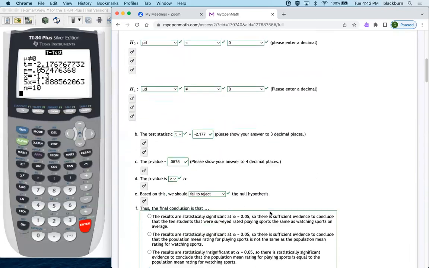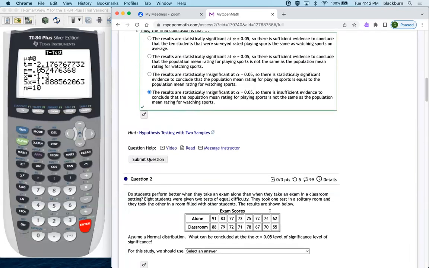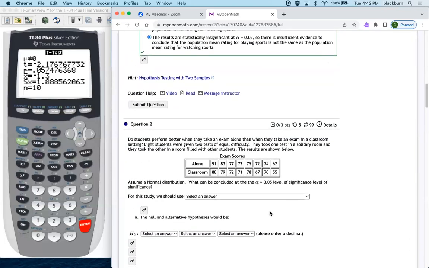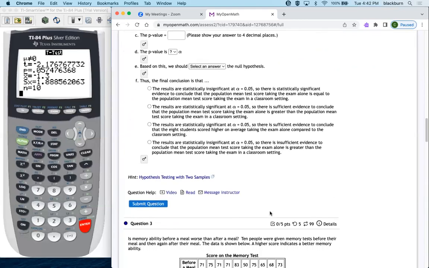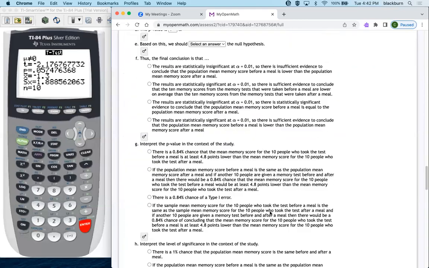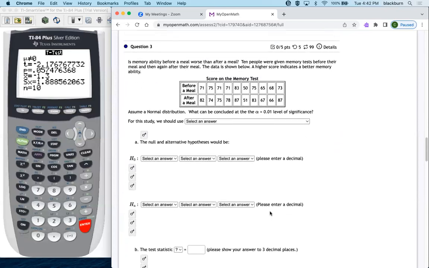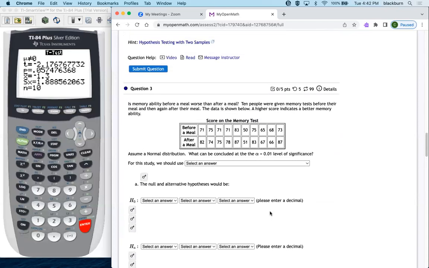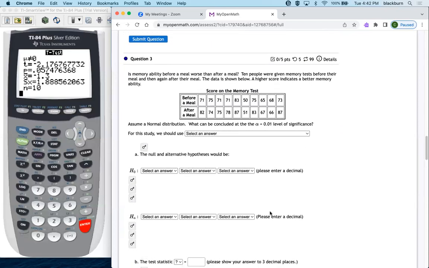Okay, let's look at number 3. 2 works the same exact way. So does 3, but 3 has a couple of extra questions on the bottom, so it might be worth going over those. Okay. Is memory ability before a meal worse than after a meal? 10 people were given memory tests before their meal and then again after their meal. Data is shown below. Higher score indicates a better memory ability.